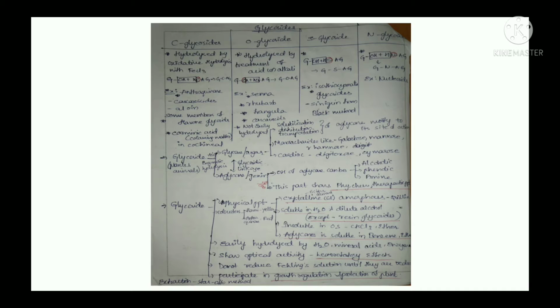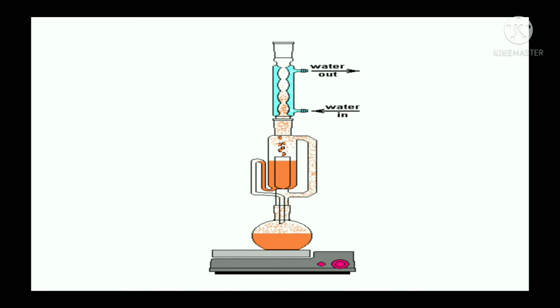So what is this Soxhlet apparatus and what is percolation? So we'll study here. This is a Soxhlet apparatus. Here the solvent, which is alcohol, is taken in this round bottom flask firstly, and then the sample is placed in this thimble.